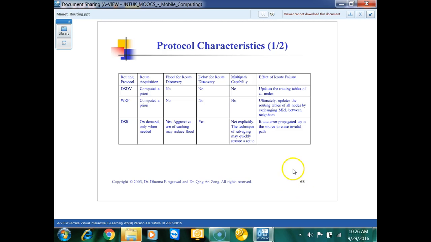Related to route discovery, yes, there is a relation, because we have to do route discovery: broadcast the packets and find the routes.